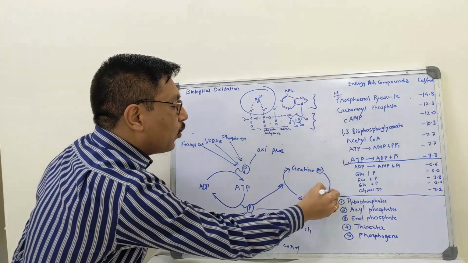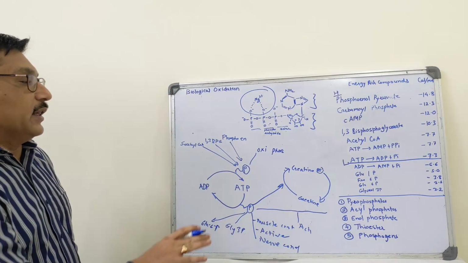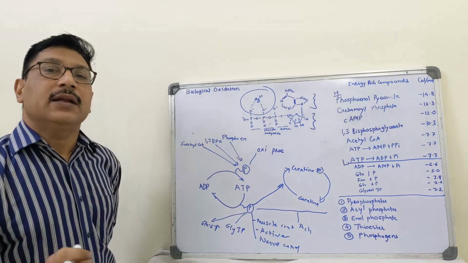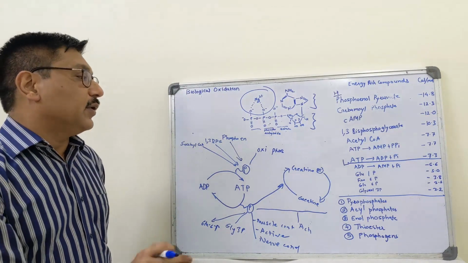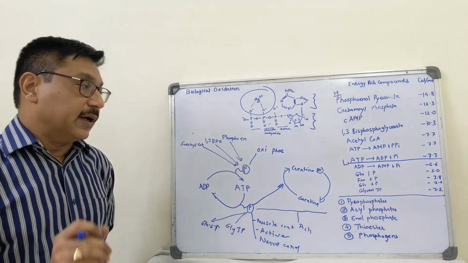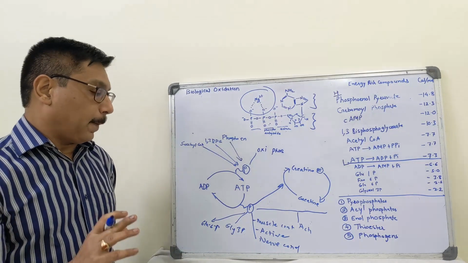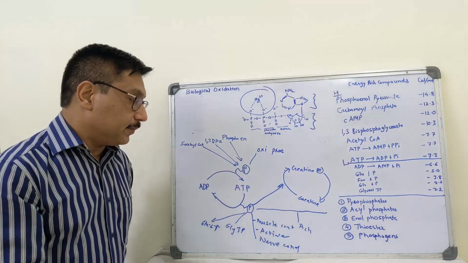It is storage form of energy in muscle, brain, heart and spermatozoa, and it liberates energy when supplies of ATPs are depleted.